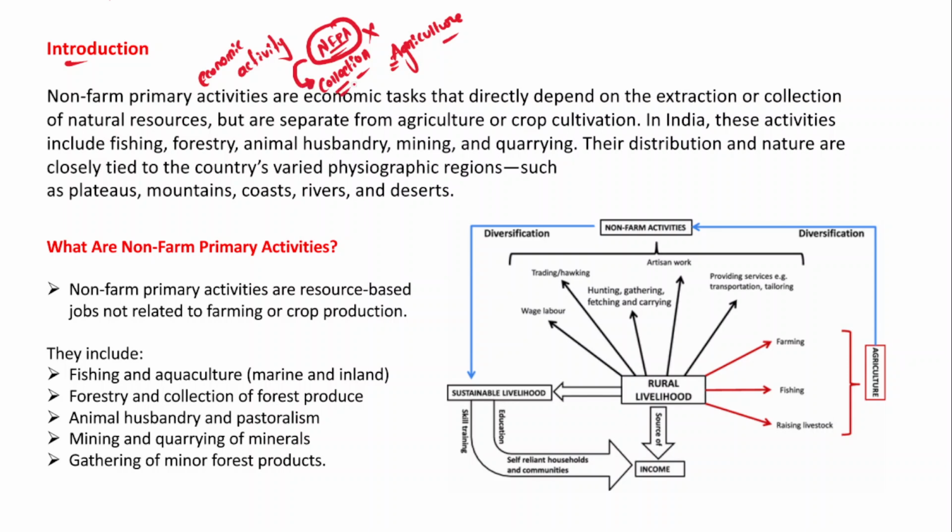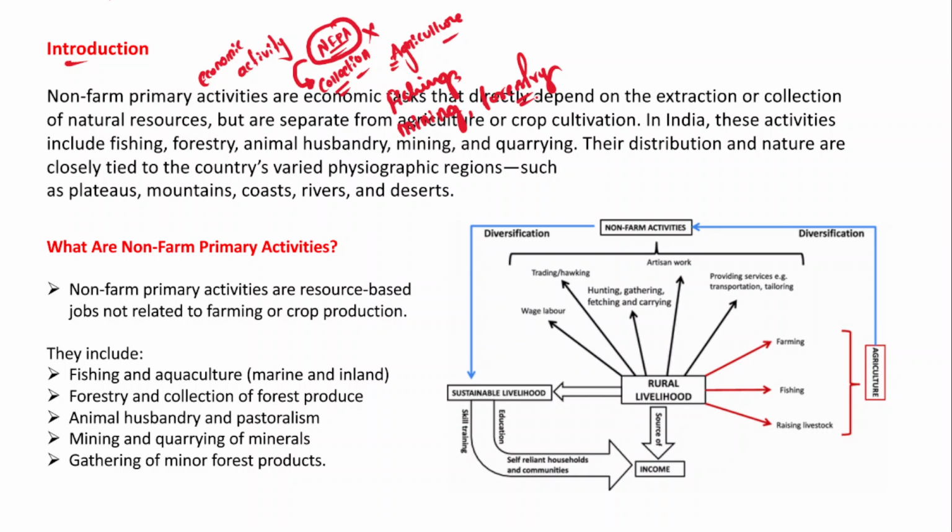In the beginning, I told you that there are certain activities which are classified as non-farm primary activities. For example, you can say that fishing is a non-farm primary activity. Mining is also a non-farm primary activity, and even forestry for that matter is also a non-farm primary activity, right?